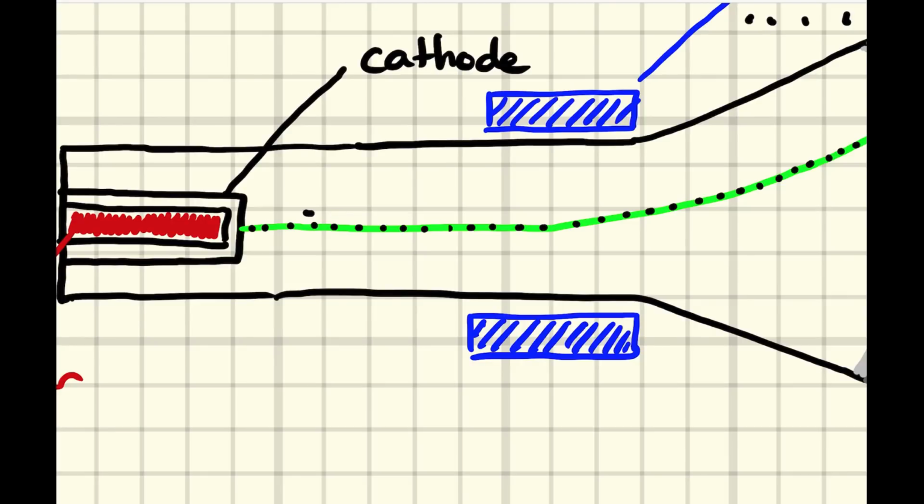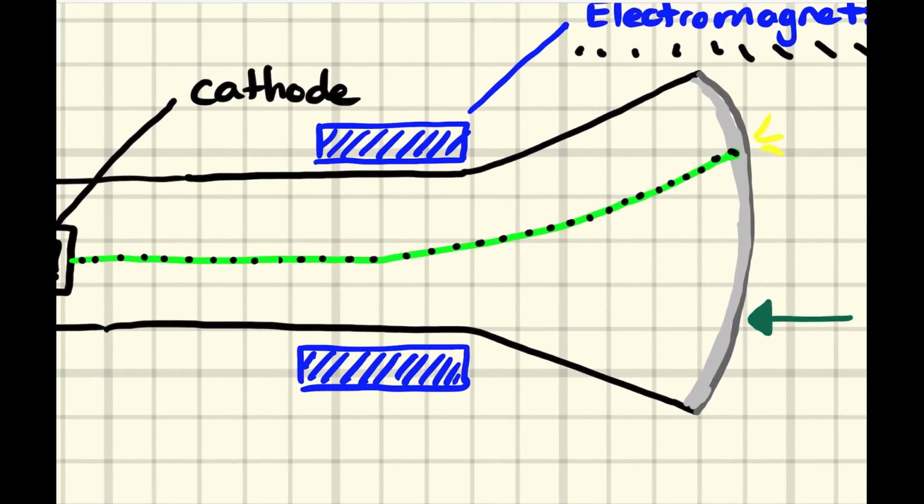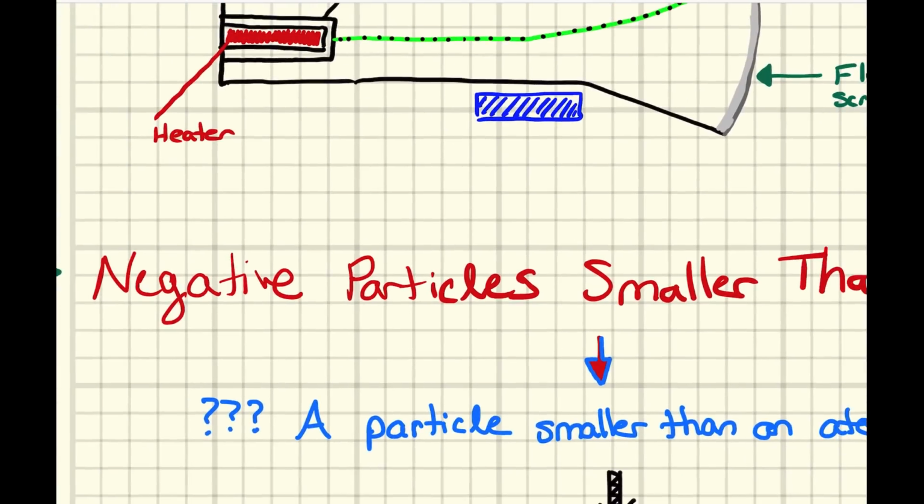Because they have negative charges, that's what allowed them to be bent, pushed towards or away from the magnets. Magnets can be used to repel or attract something that is charged, in this case, these tiny little negative particles.